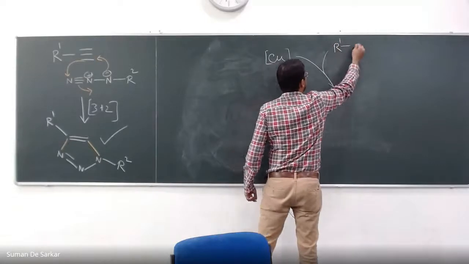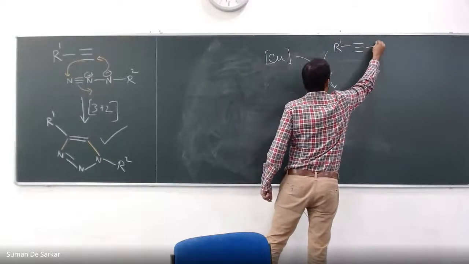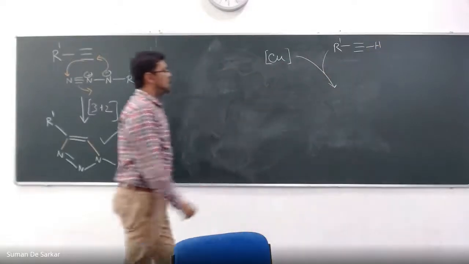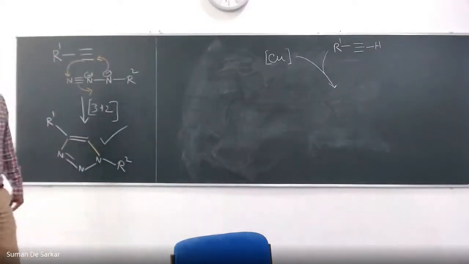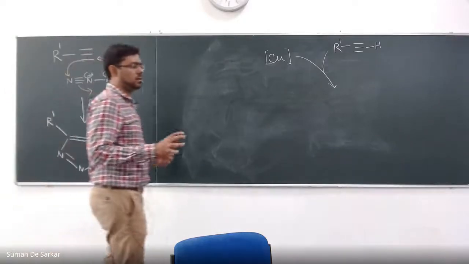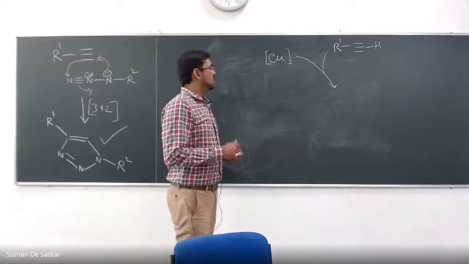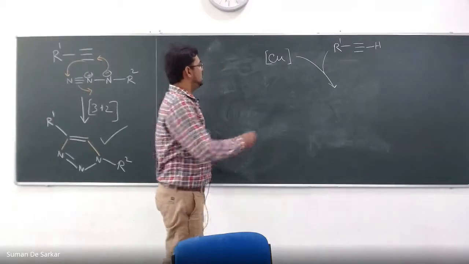You have R1, alkyne, yeah? The H here. And we have some base there, ammonium hydroxide. Any click reactions are normally performed using a mild base. So once you have the base, what will happen?